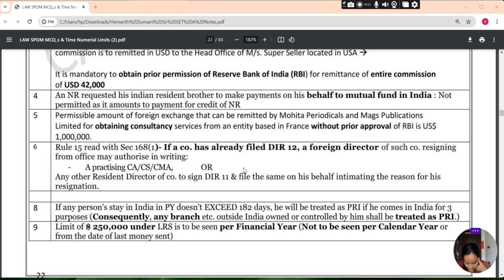Rule 15, read with Section 168 sub-section 1. If a company has already filed Form DIR-12, a foreign director of such a company resigning from office may authorize in writing a practicing CA, CS, or CMA, or any officer of the company, to file DIR-12. इसके बाद हम further continue करेंगे.